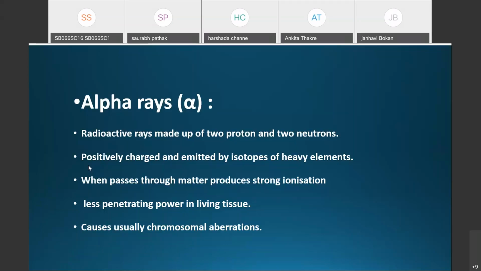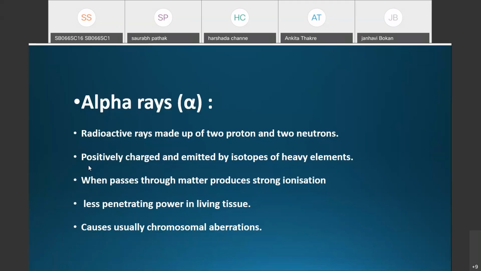I am repeating this: as alpha rays are positively charged, whenever they pass through living tissue they are readily slowed down by the negatively charged ions, and that's why they show less penetrating power in living tissue.